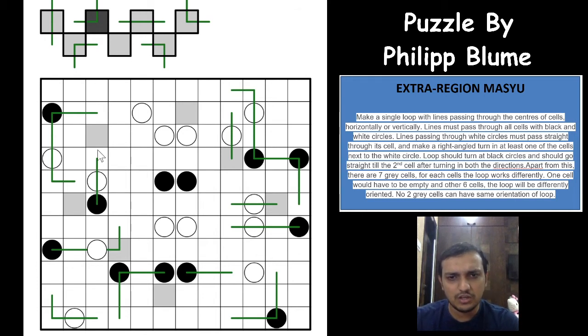So we have drawn all the basic loop segments here, and let's see if we get anything else. Oh, that's a really good logic. So a really smooth solve here. As you can see here, we have already formed this orientation here. So if this loop end goes up, you have the same orientation twice. Not possible. So this will have to go straight. That makes this loop segment come down and go towards the left. Superb. So this will go this way, and I can just mark a cross here that both of these loop segments will have to turn.